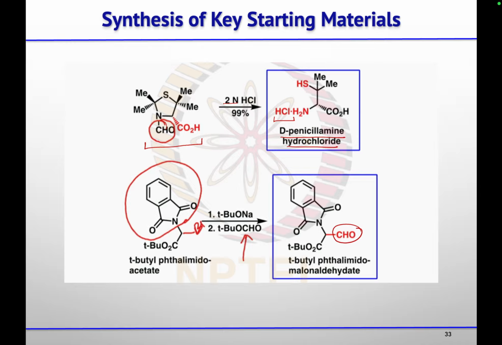Then the other aldehyde that you want for the completion of the total synthesis of this penicillin, they started with this tert-butyl phthalimidoacetate. Then treatment with base will abstract the proton, so negative charge will come here, and then this will attack on this aldehyde carbon, and this group will leave. Tert-butoxide group will leave.